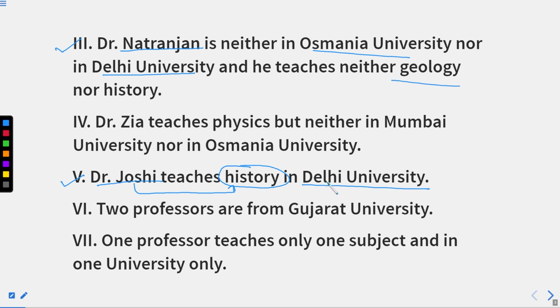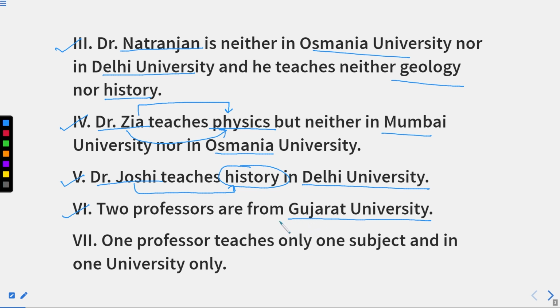Till now we have read 5 points, and we are already talking about 4-5 different teachers. We are already sure of the subject of 3 different teachers now, and the university of 2 different professors, right? Now the statement number 6, what does it say? Two professors are from Gujarat University. Now it is again a vague statement, but it clearly indicates that two professors out of all are from Gujarat University. Right? As soon as you read all the instructions, I'll tell you how you are supposed to proceed with the answer.